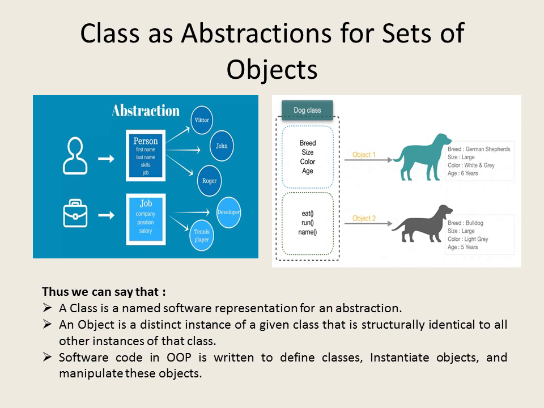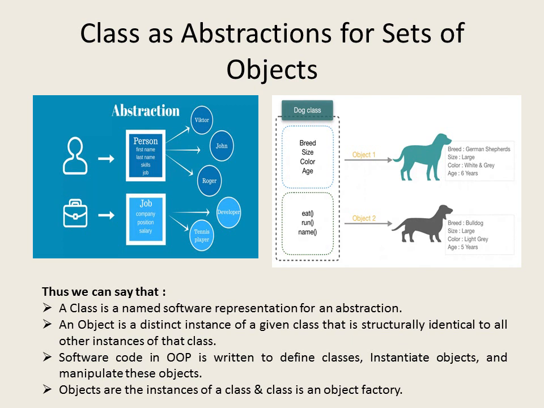Next, software code in OOPS is written to define classes, instantiate objects, and manipulate these objects. Means everything in OOPS in Java revolves around classes, objects, and manipulations of these objects. And how do we manipulate these objects? By messages and message passing. Lastly, objects are instances of a class. It is already clear that objects are made from classes, and they are part of the class or instance of the class.